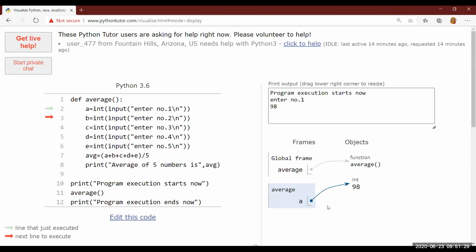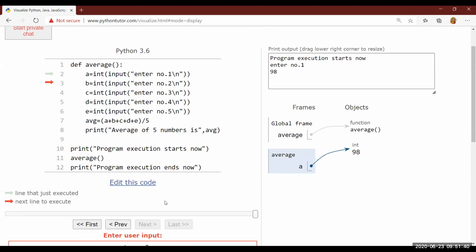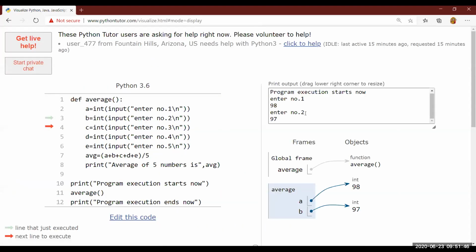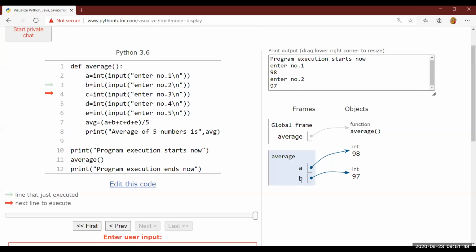Okay, just see here, one variable gets created and the value 98 is associated with it because you have entered 98. In memory, one variable is created. Let me click on next again. Enter number 2. I'm just putting 97. Okay, now one more variable gets created with the next value associated.